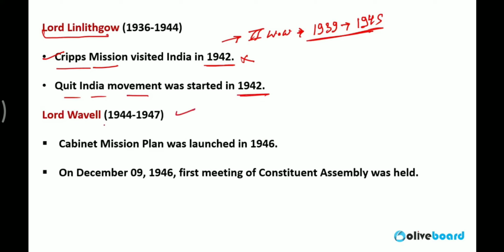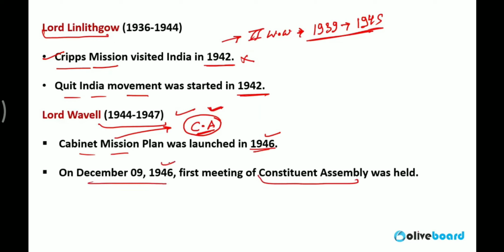Lord Wavell, 1944 to 47. Cabinet mission plan launched in 1946. Cabinet mission is the same group by which the Constituent Assembly in India was formed. Constituent Assembly is the committee by which the Constitution of India was formed. So Cabinet Mission Plan came to India to form Constituent Assembly, and by the Constituent Assembly the Constitution of India was formed. Constituent Assembly started their first meeting on 9 December 1946.